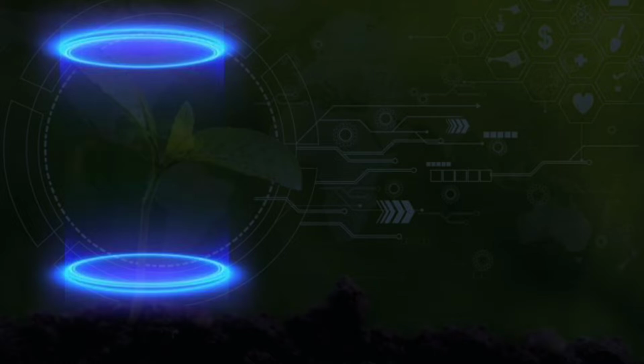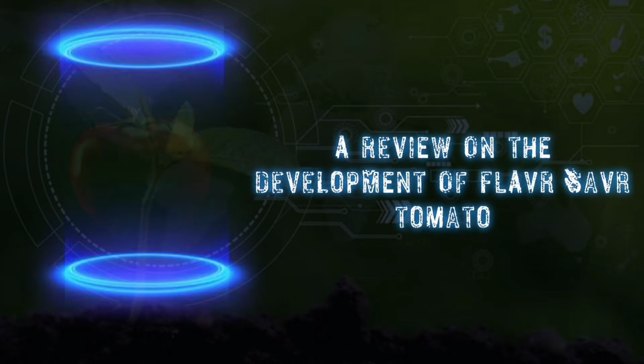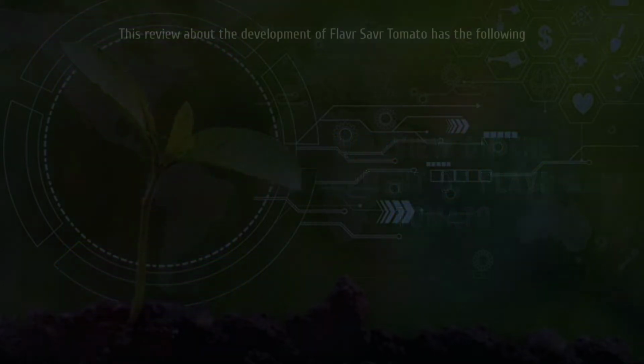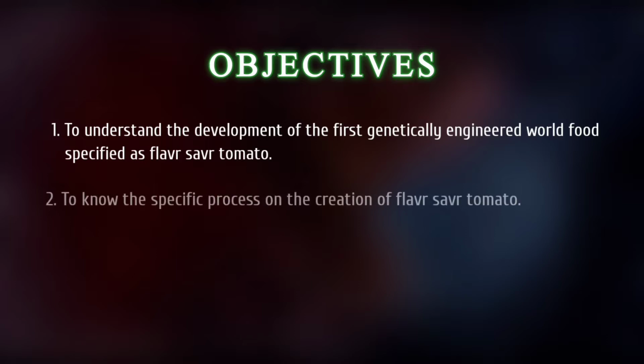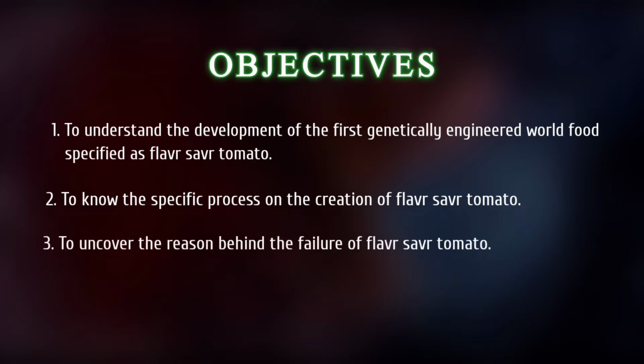This video is the presentation of our chosen topic entitled A Review on the Development of Flavr Savr Tomato. Let's get started. It has the following objectives. Number 1, to understand the development of the first genetically engineered world food specified as Flavr Savr tomato. Number 2, to know the specific process on the creation of Flavr Savr tomato. Number 3, to uncover the reason behind the failure of Flavr Savr tomato.